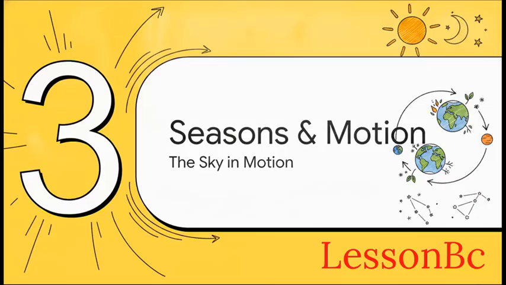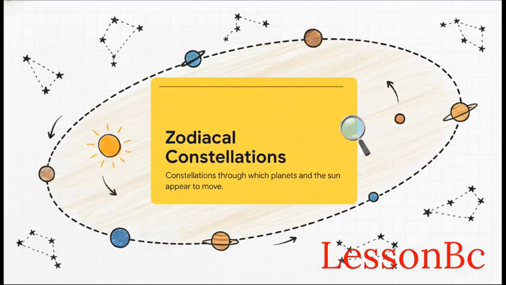That brings us to Section 3, Seasons and Apparent Motion. If you're patient and watch the sky over several months, you'll notice things change. As the Earth revolves around the Sun, the planets actually appear to move along a very specific path across a backdrop of distinct star patterns. And this specific group of background constellations, that is what we call the zodiacal constellations.